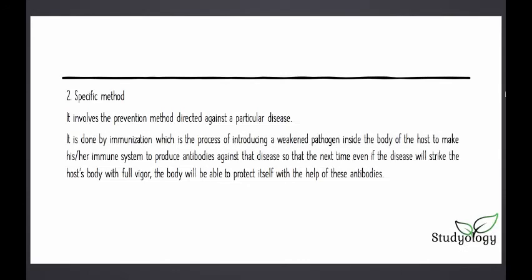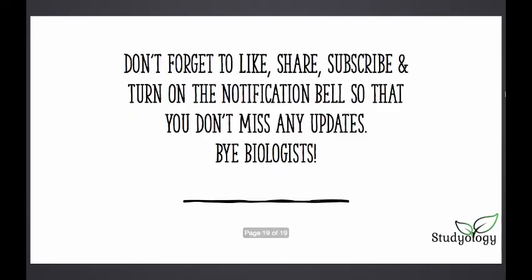And next time, if you come across that virus and it gets into your body, then the memory cells of our body will recognize the same virus and help in defending against it, and thus our body will be able to protect itself with these antibodies and memory cells.